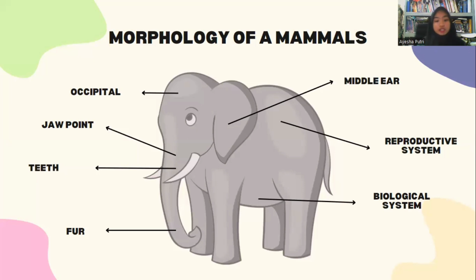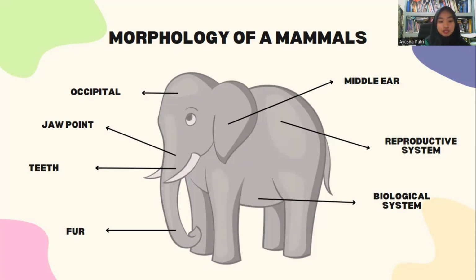Next, the jaw joint: most mammals have a mandibular bone that attaches to the bones of the skull and forms a joint. The teeth: mammals have an enamel layer present on the surface of the teeth. The enamel layer is composed of prisms, solid elongated rod-shaped structures.